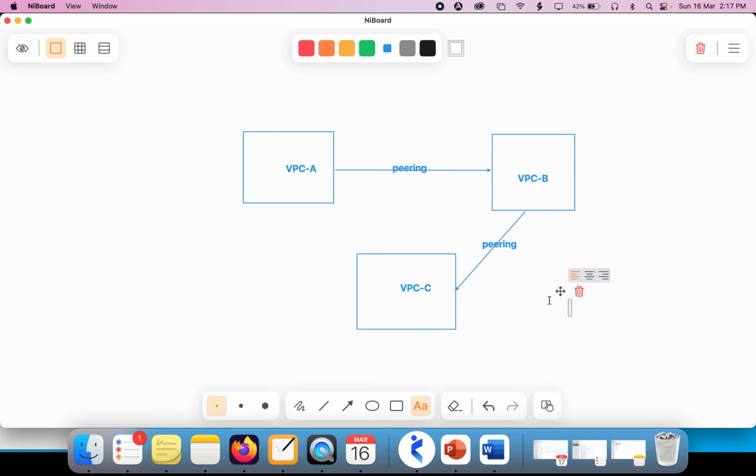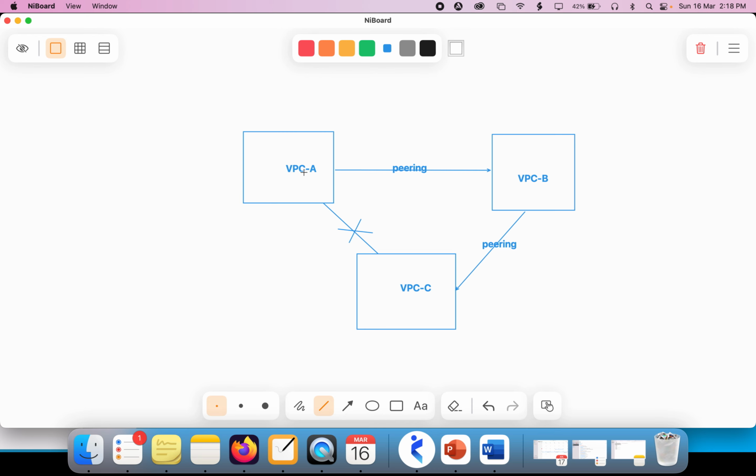Now, VPC A will be able to connect to VPC B, and VPC B is able to connect with VPC C. Does it mean that VPC A will be able to connect to VPC C? Is it possible without having peering? It is not. So this is called transitive.